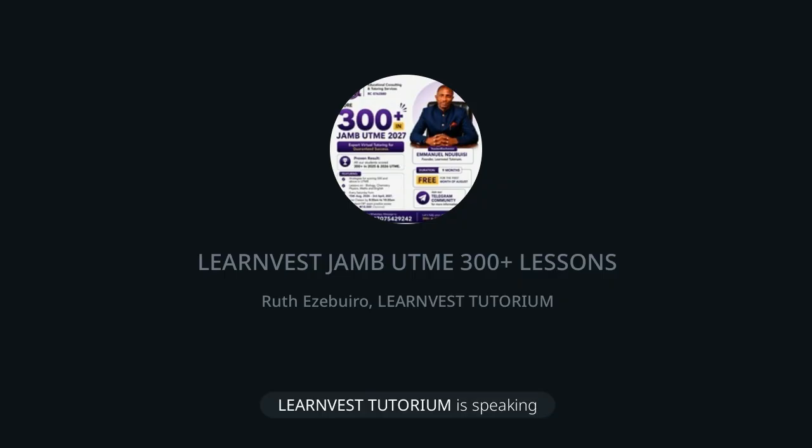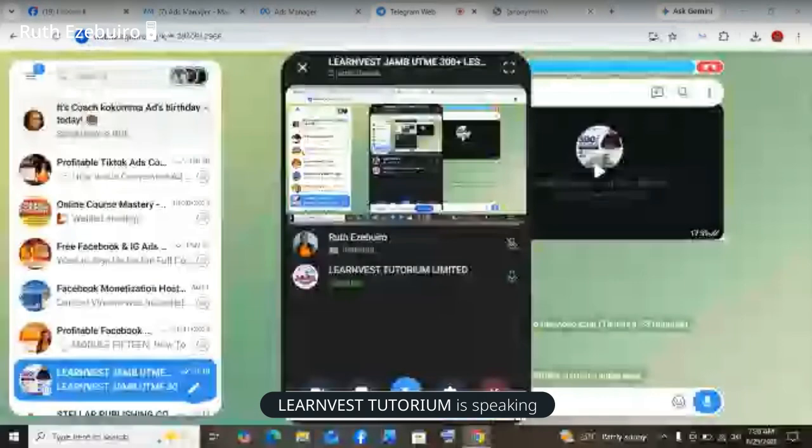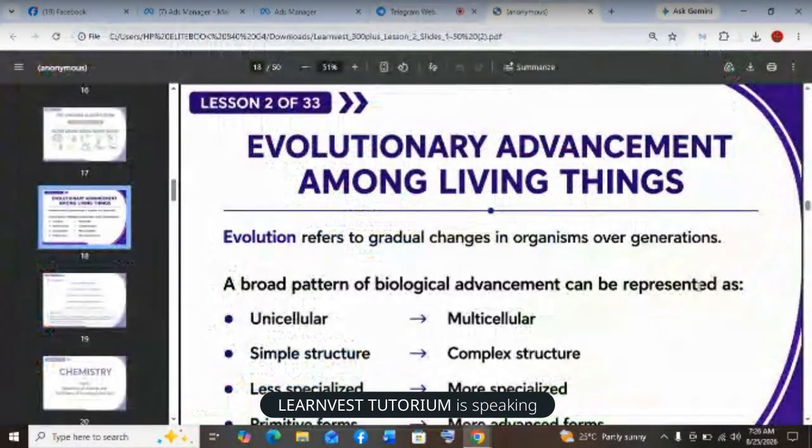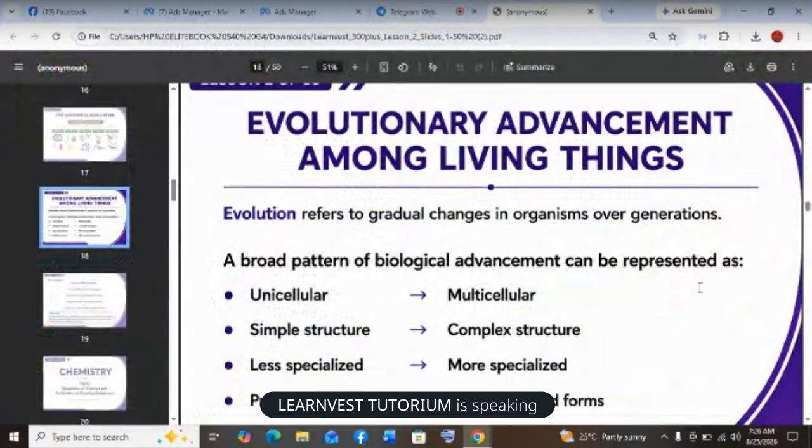Okay, so let's continue from where we stopped. We stopped at evolutionary arrangement or advancement among living things. So I was trying to explain using the vertebrates as an example.